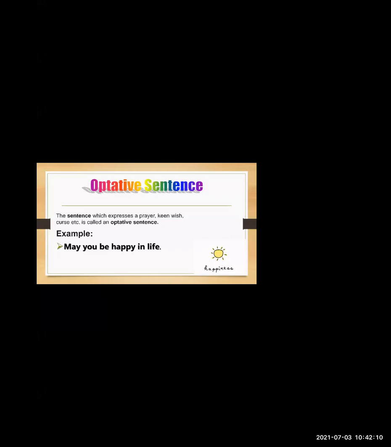Okay, when you're saying a prayer for someone or you're wishing someone good luck, or if you're cursing someone, such sentences are known as optative sentences. Remember the words, okay? So what are optative sentences? The sentences which express a prayer. You can see, giving someone good luck, or if someone is sick, you are trying to help them, make them feel good. So such sentences are known as optative sentences.